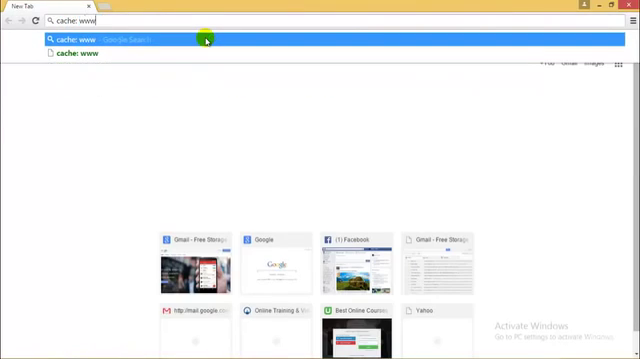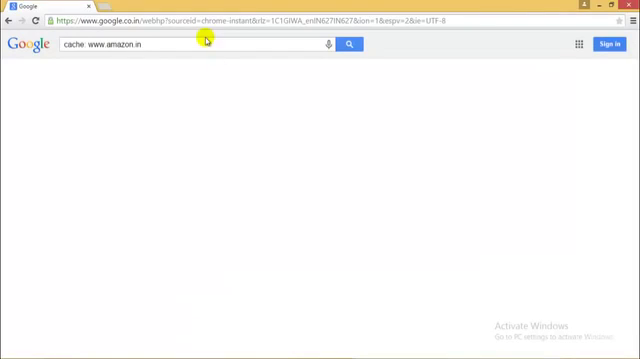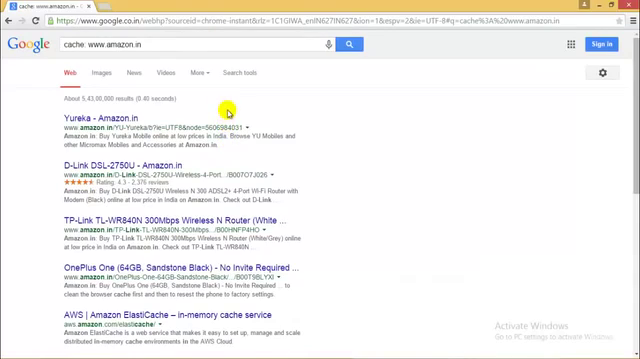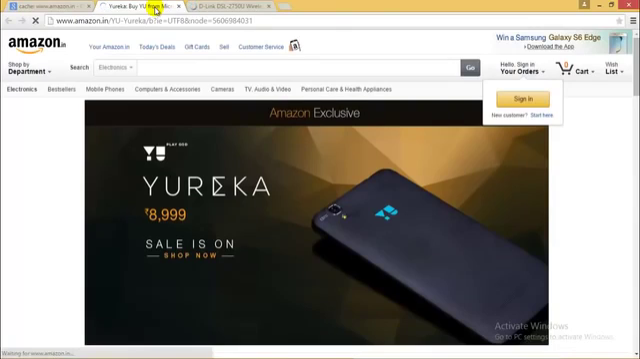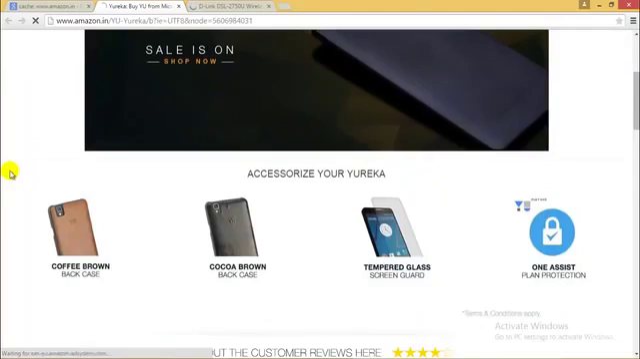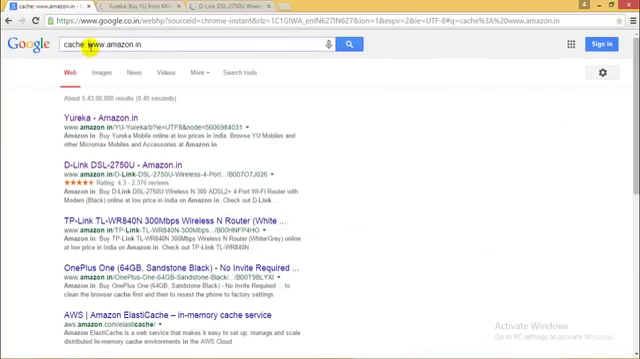I'll just type, let's say, www.amazon.in, that is for India. Once I type this, I'll get all the cached web pages of this specific website, amazon.in. If I open this, these are all the cached web pages, and the amount would be quite different. Never put a space between cache and the URL web address, because if you do, it would be quite different. Okay, yes, perfect.